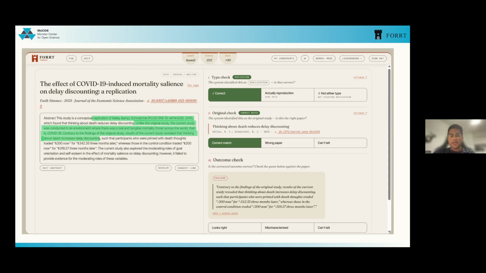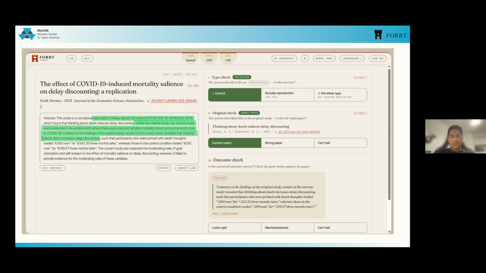On the right side, you could click on the correct option: it's a replication. In case it's a reproduction, you click it's a reproduction, or if it's neither, then you choose not either type. You could then submit your results and go to the next. But here there is a replication, and we go for the second thing that you have to check, and that would be the original study.